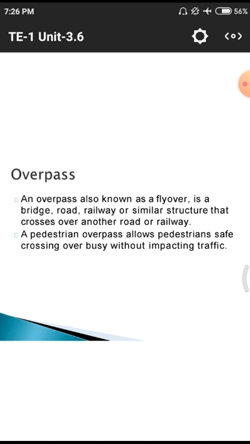It is a bridge or road or railway, a structure that crosses over another with the help of these roads and other bridges, likewise for railway systems. A pedestrian overpass also allows pedestrians safe crossing of busy roads without impacting traffic. That means in a few cases we have to use this overpass for pedestrian purposes also.